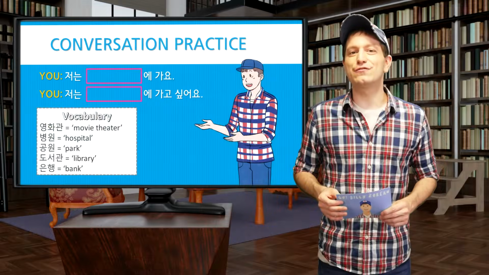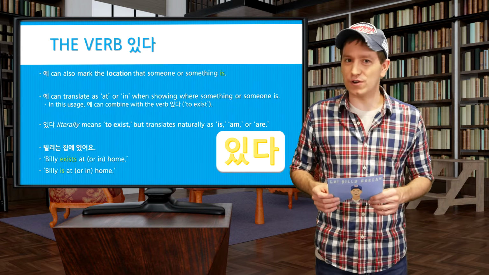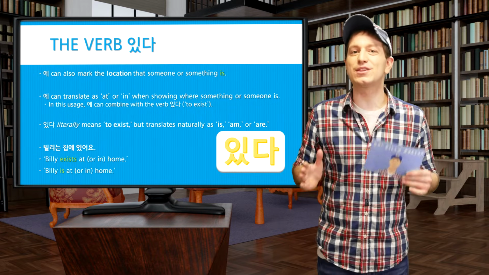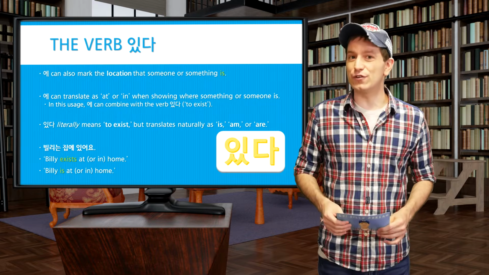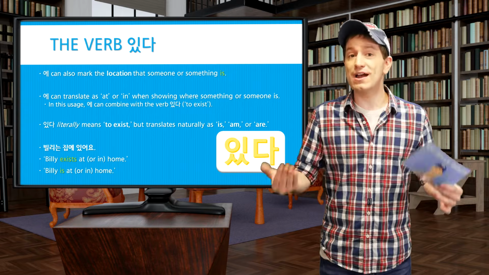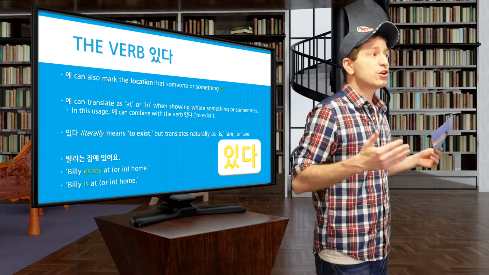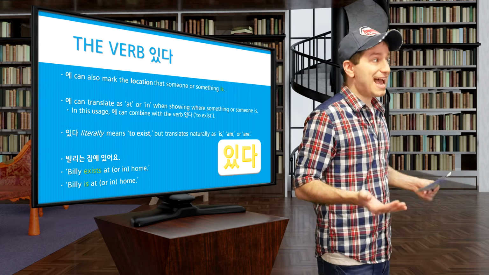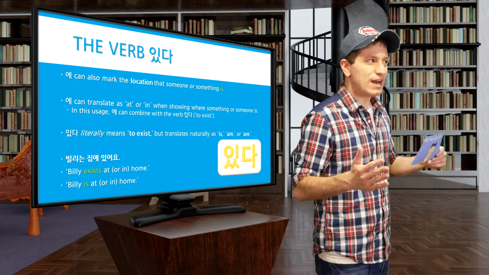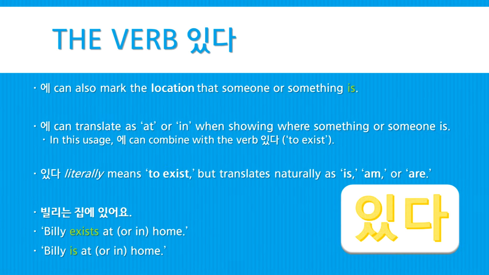After you've had a chance to finish the practice, let's move on to talking about a very important verb that also works together with the particle 에, and that is the verb 있다. You can use the verb 있다 to mark wherever someone or even something is. The particle 에 can either translate as "at" or "in" whenever it's being used to mark the location that something or someone is. In this usage, 에 can combine with the verb 있다.